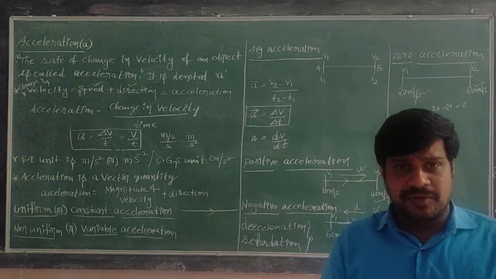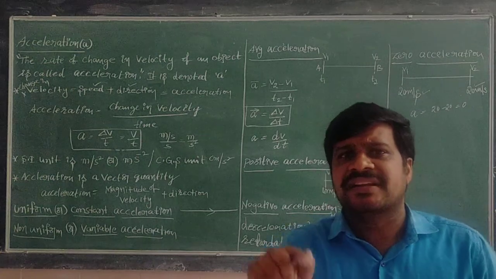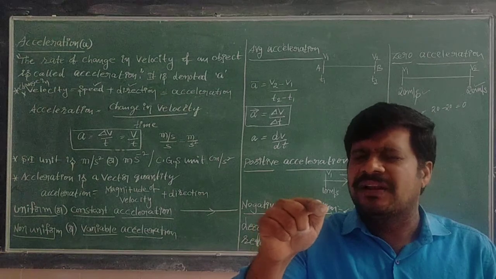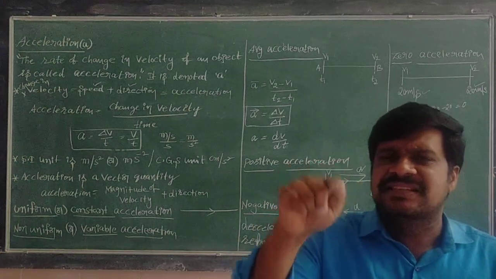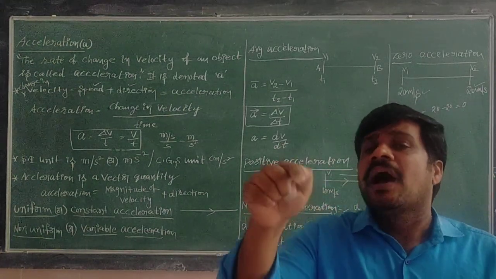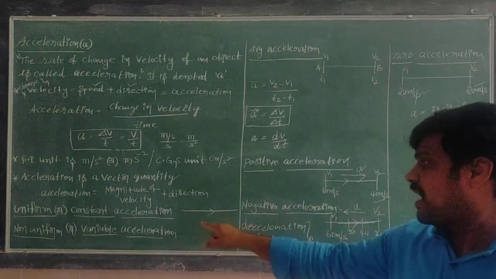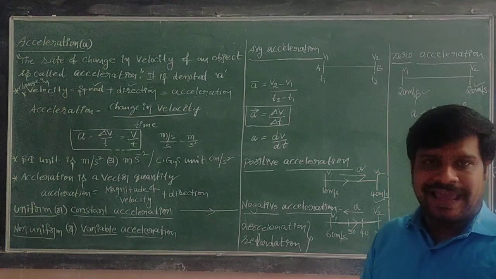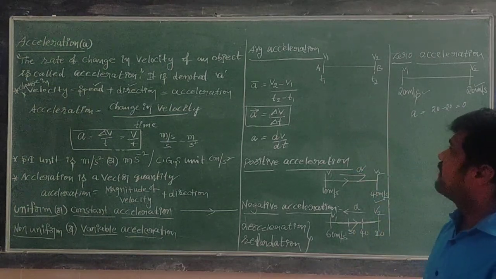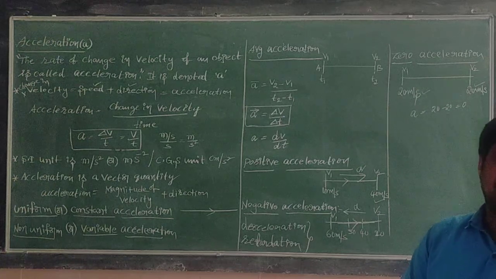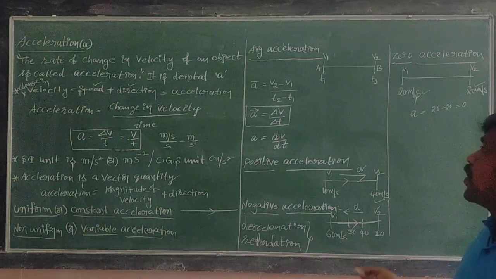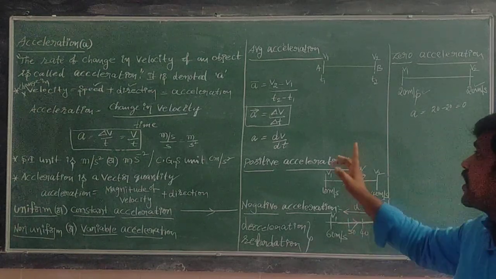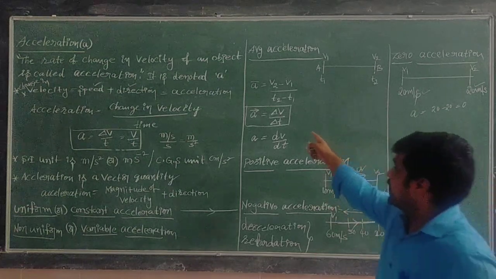Non-uniform or variable acceleration: if the object is changing its velocity in equal amounts in unequal intervals of time, then the object is said to be moving with non-uniform or variable acceleration. And thereafter, average acceleration. Average acceleration is the ratio of total change in velocity to the time taken to change that velocity.